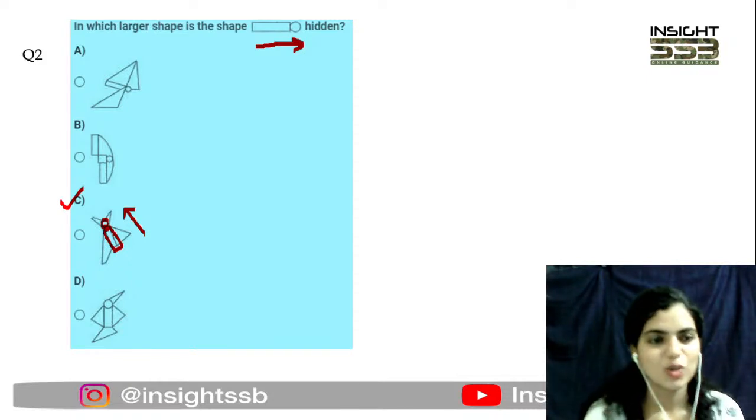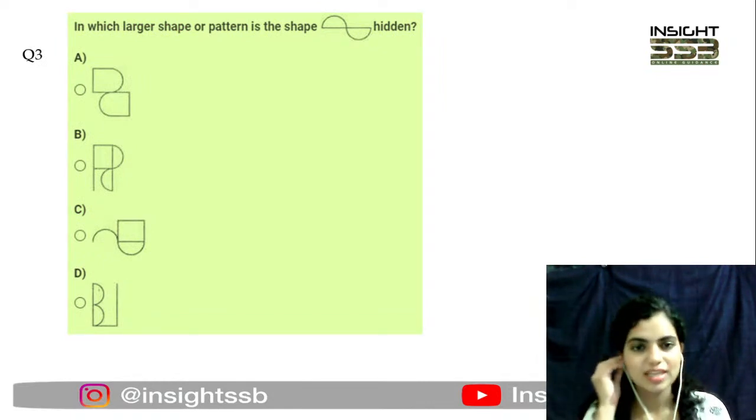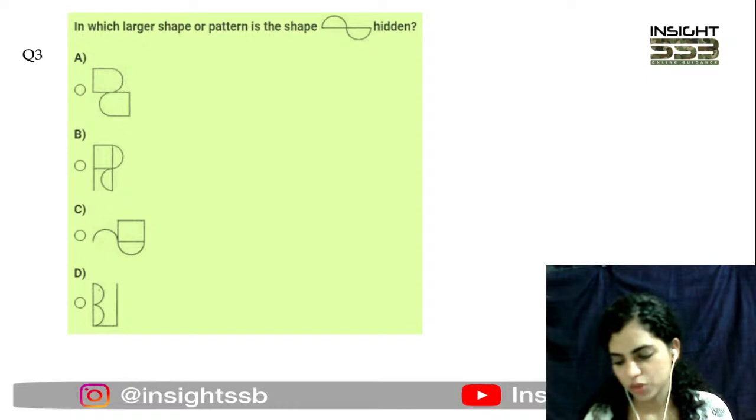Right. So coming to question number 3. Again, find this figure quickly in the given options.